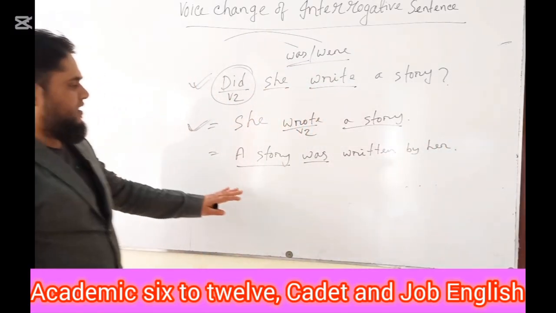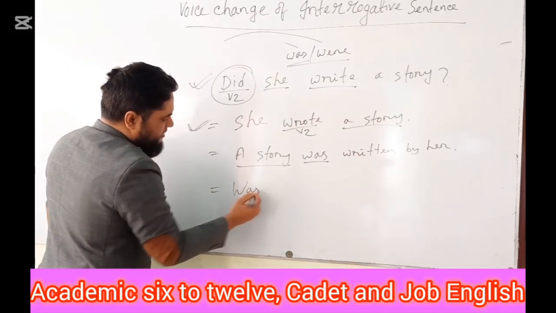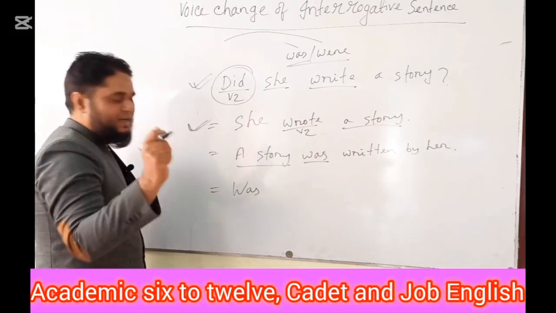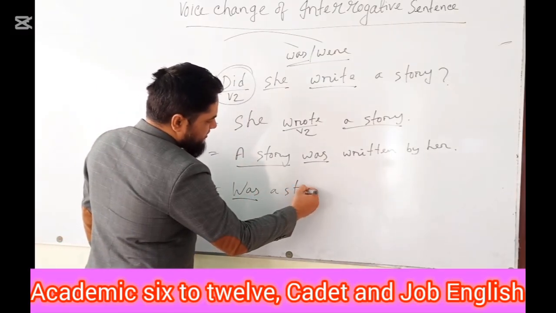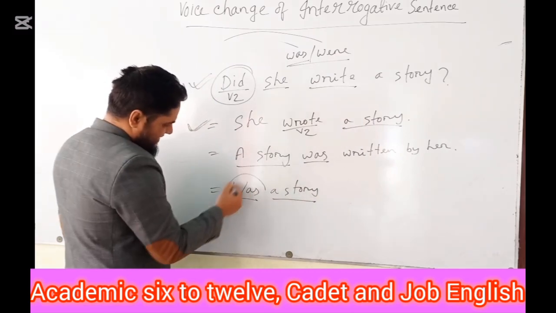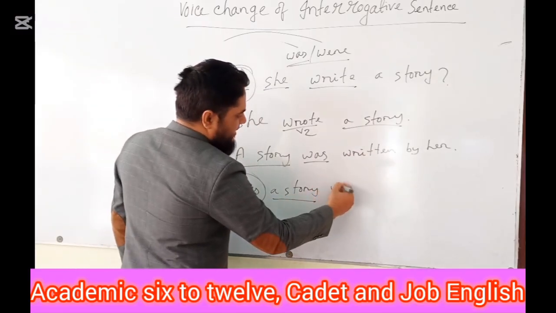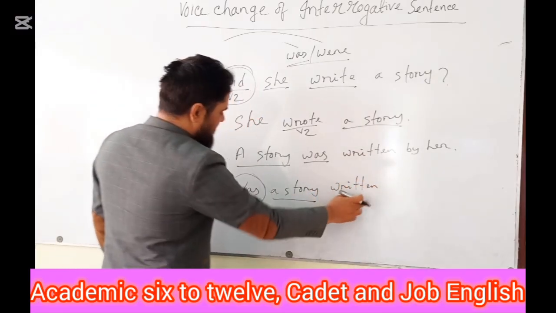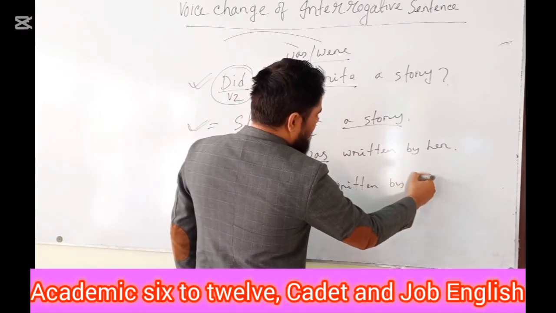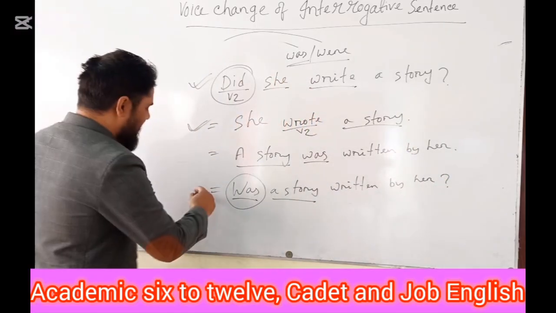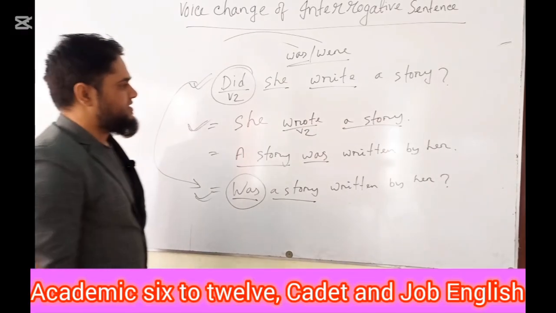Then you have to turn this sentence into an interrogative one. To do this task, you need to write down the auxiliary verb first, before the subject. Here the subject is a story, and then you write the auxiliary verb, subject, and past participle of the verb. Was a story written by her? Question mark. This is the answer of the sentence. I think now this is very clear to you.